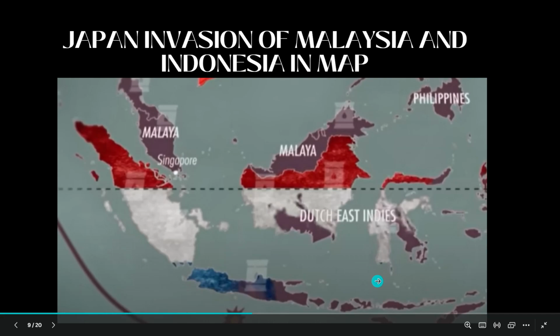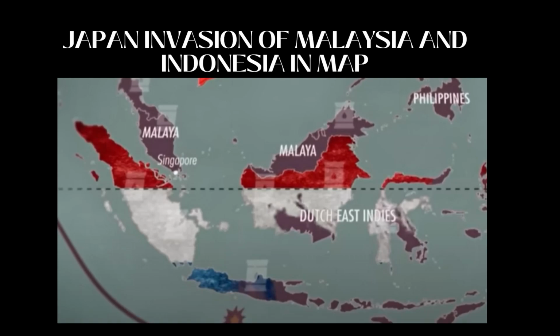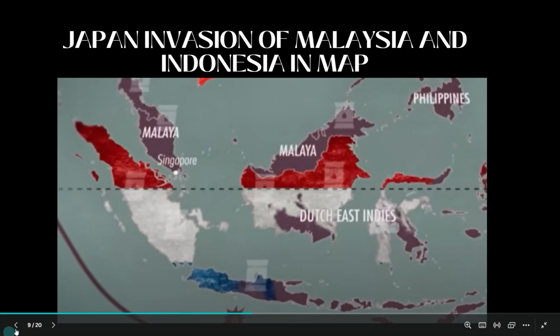But to do that, he was under the fear that US might attack them. So before US could attack, Japan planned on attacking US first.